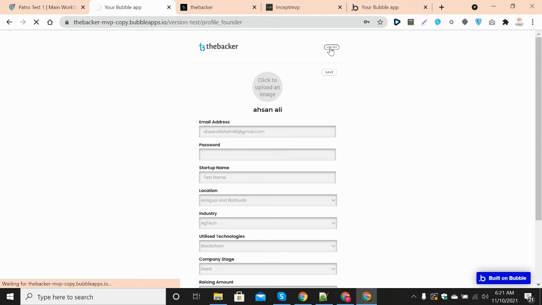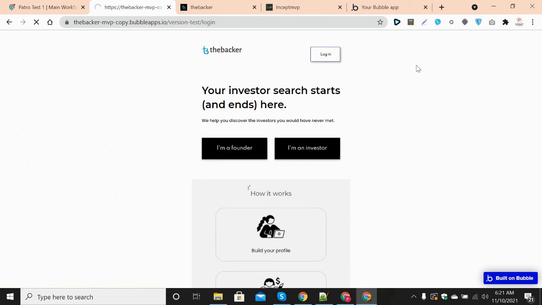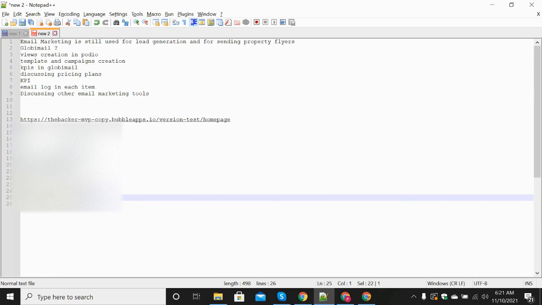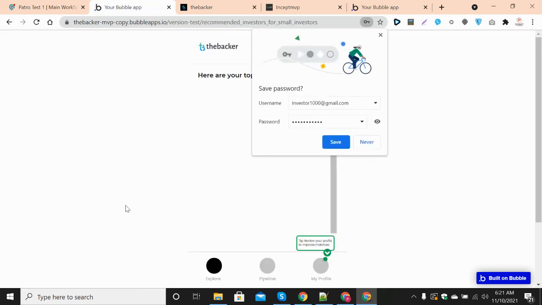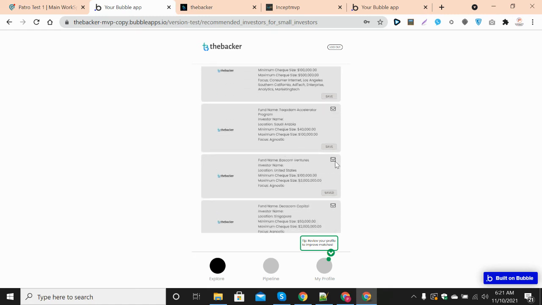Now I will go to the investor side. I will be logging in as an investor into the app. I already have a user created, so I will log in instead of creating a new investor in the application. So this is the investor. I will put the user and password here, and let's see if I get successfully logged in or not. Once I log in, similarly, I can see some of the founders. I will be able to see their details here, and I can save this information if it is not saved, along with pipeline and profile information.